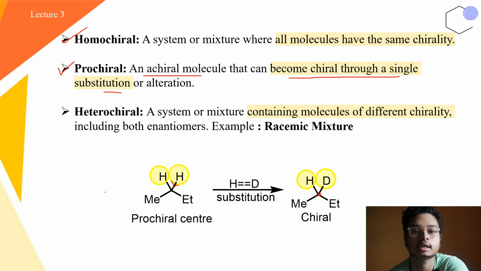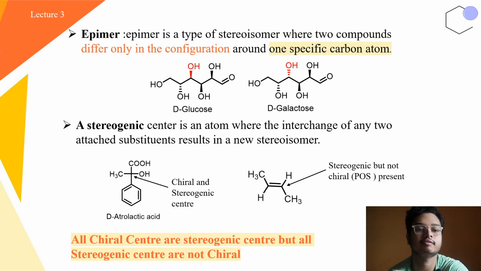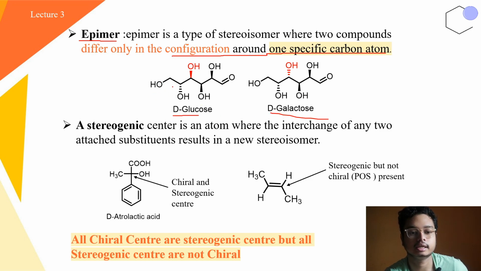Okay, now we are talking about some different definitions. Like first is the epimer. Epimer is nothing but a type of stereoisomer where multiple chiral centers are present, but the 2 different stereoisomers only differ in the configuration about 1 specific carbon atom. Example here, see this D-glucose and D-galactose. Here all the groups look the same, but this particular OH is above, whereas this particular OH is below.